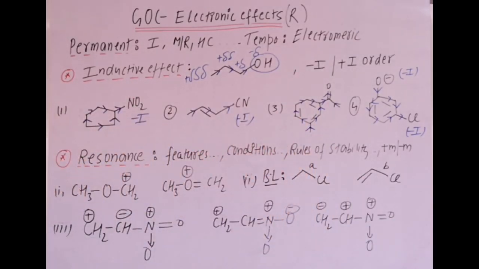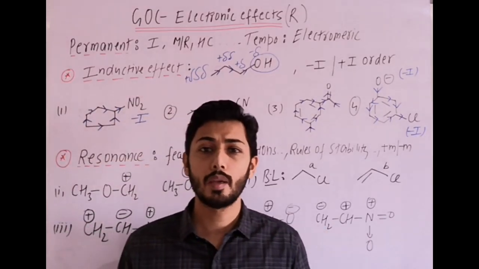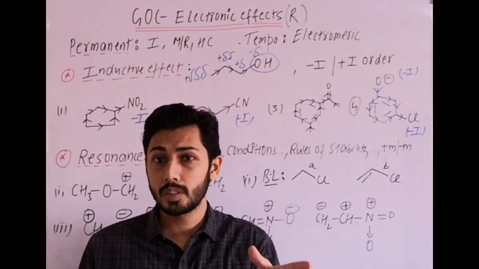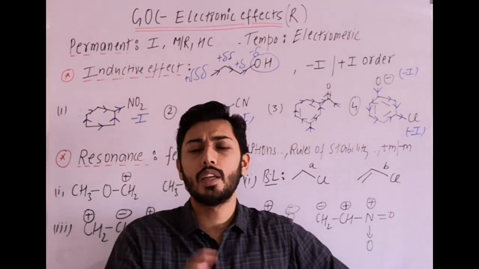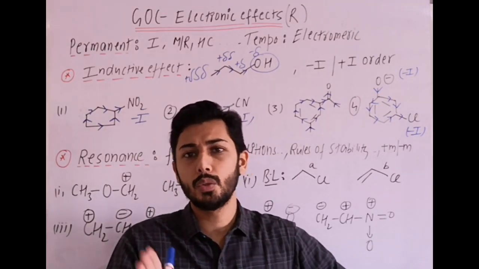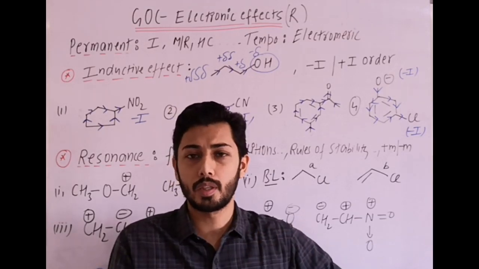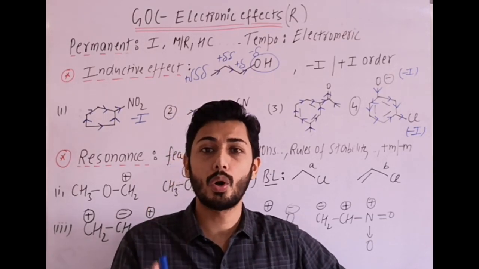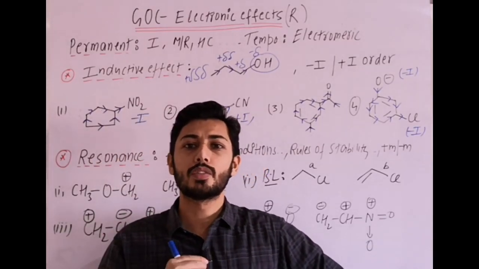Then next, what are the conditions for showing resonance? So what are the conditions? First, the atoms involved must be sp or sp2 hybridized, so that they have p orbitals available and can participate in resonance. Second point, there must be parallel p orbitals available. That means a conjugated system. It is a conjugated system.